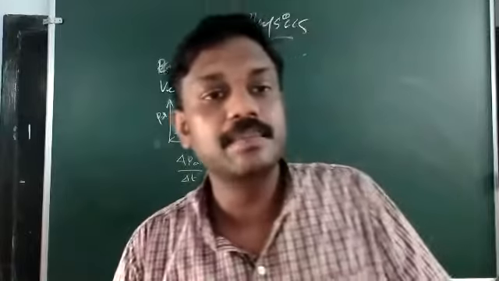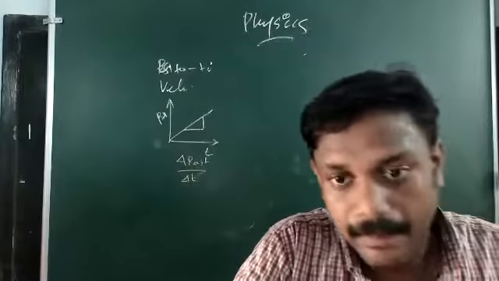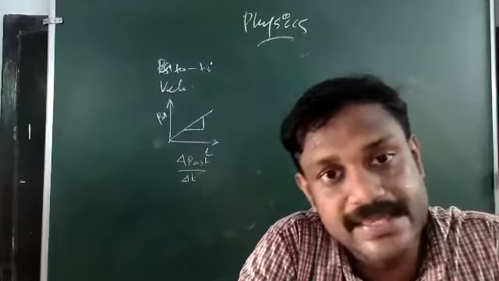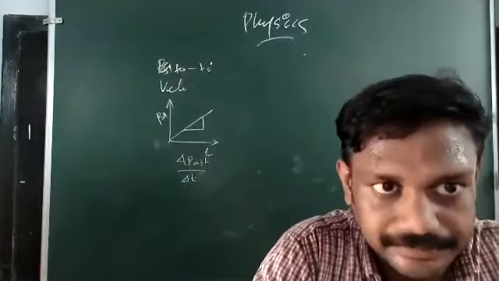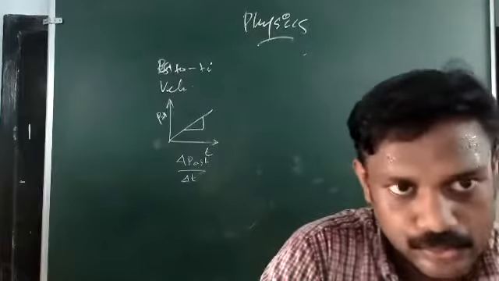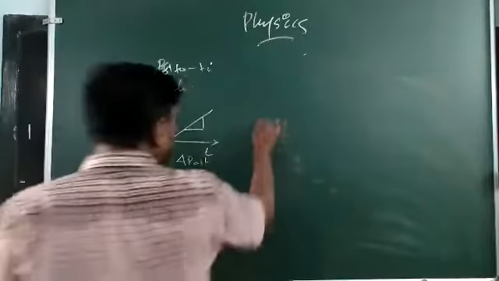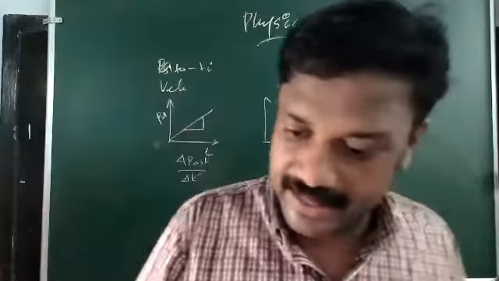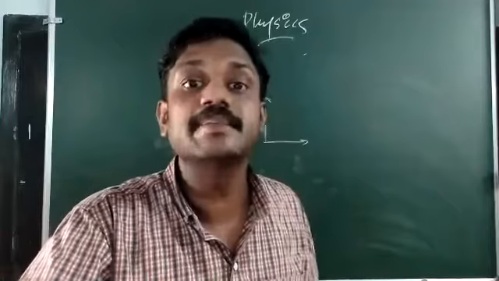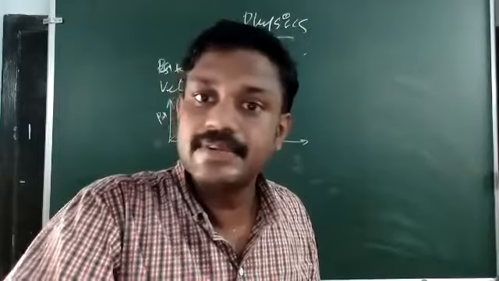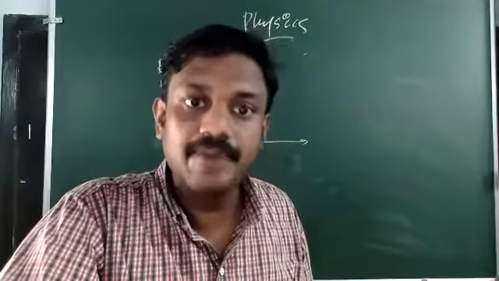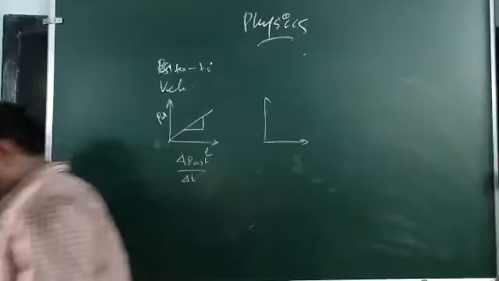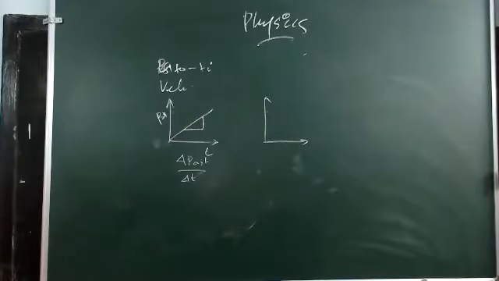Slope of the position time graph is numerically equal to the velocity. Suppose it is asked, what is the relevance of position time graph? From the position time graph, you can calculate the speed of that particular particle. That is the relevance of position time graph of a motion.